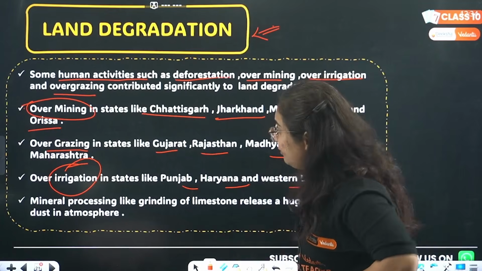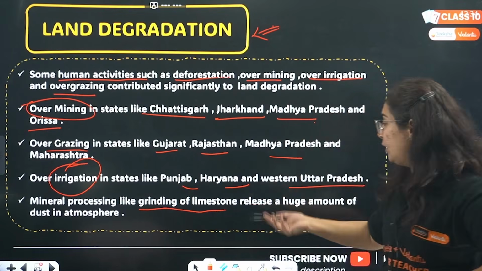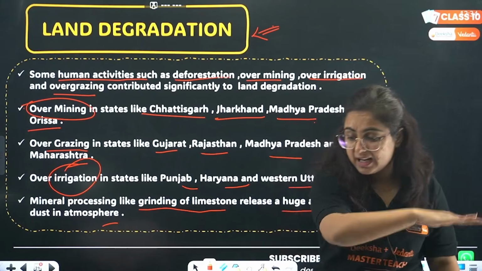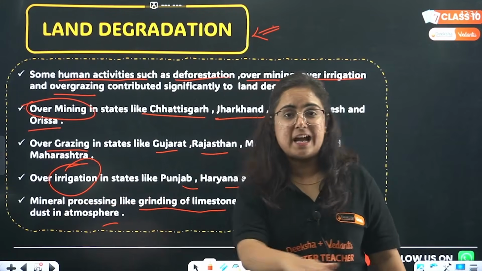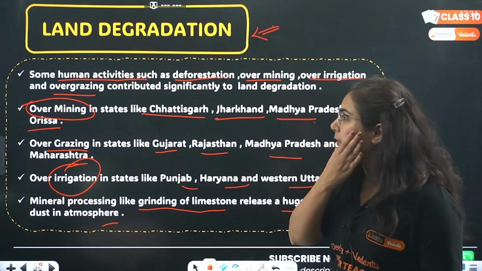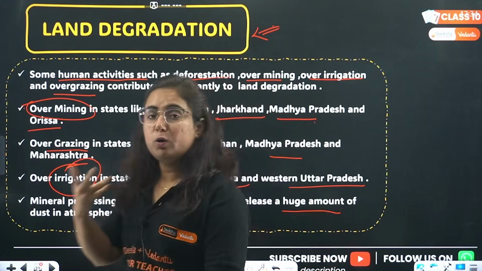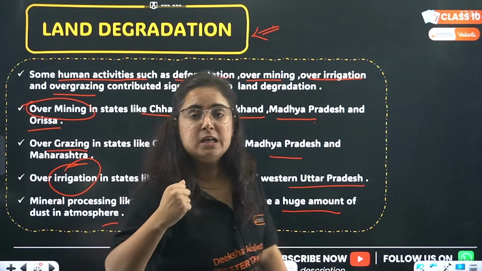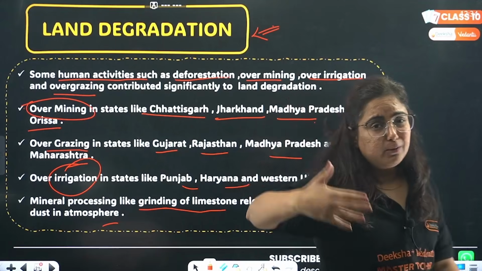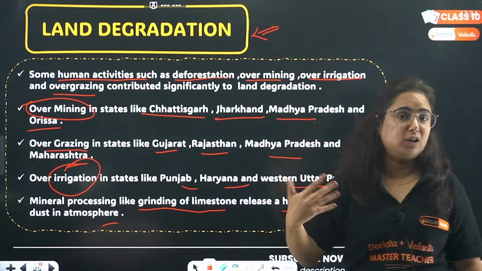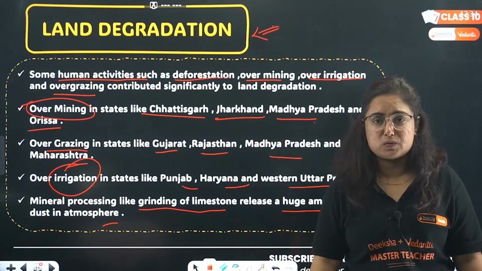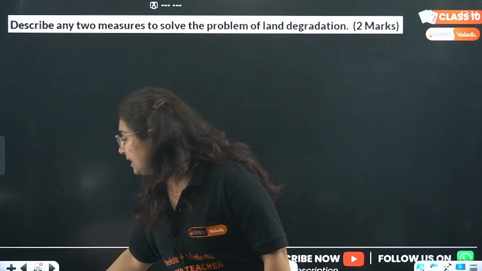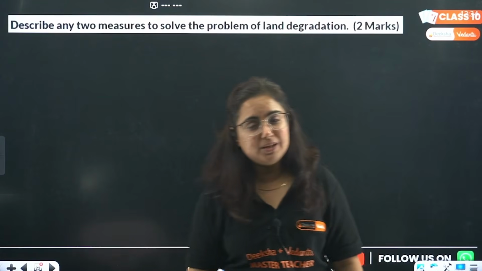Then we have mineral processing, like grinding of limestone, which releases a huge amount of dust. By that dust, it actually settles over the land. I don't know if you have seen or not, beta, whenever we go to any industry where rocks are being cut, limestone is being cut, it actually fumes out dust, a lot of which directly reaches the atmosphere. So these are the reasons for land degradation, but there are solutions to all the problems.